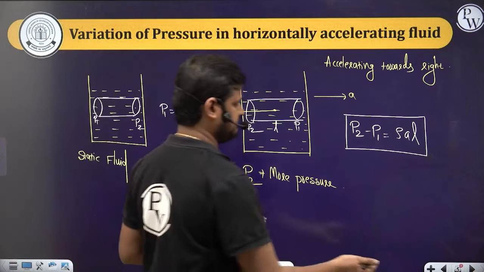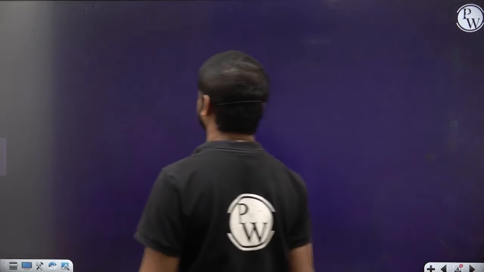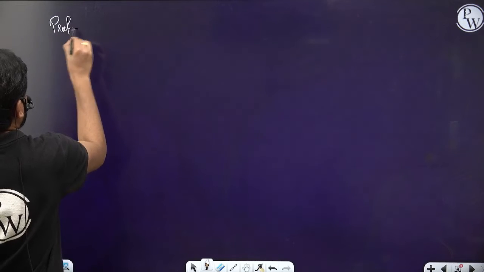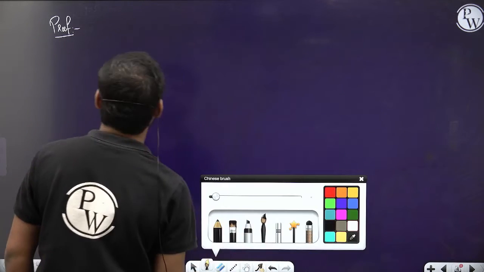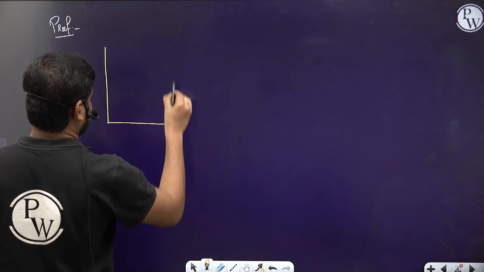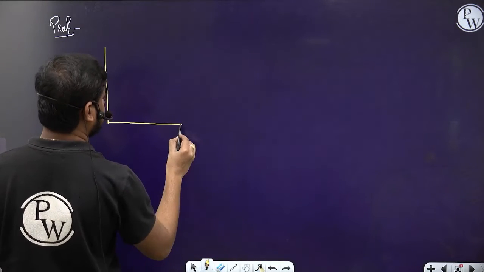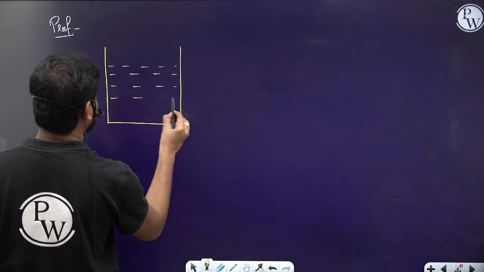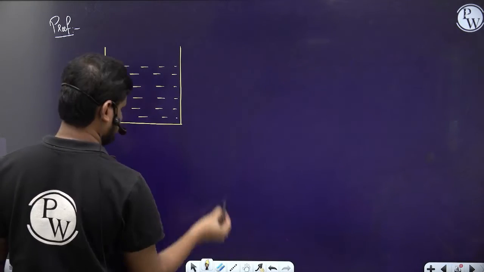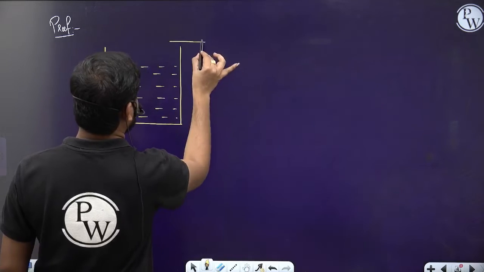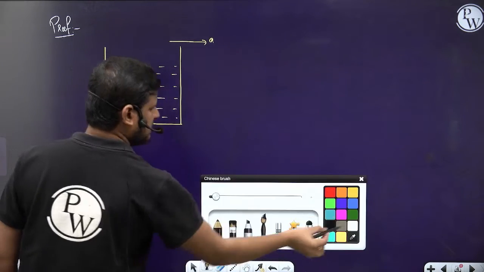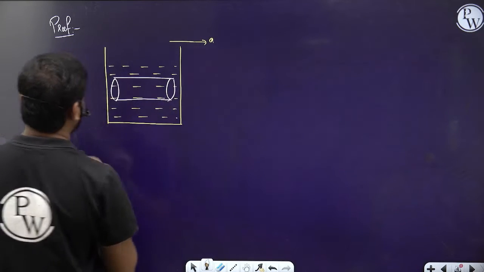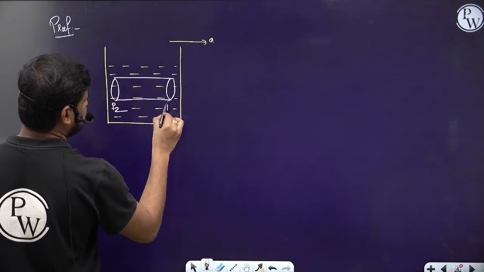Done? Yes. So if you want, we can prove that also. If you need, I'll prove that. So this is a liquid column, where the liquid is accelerating now. Let's suppose it is accelerating towards the right. Here the pressure is P2, here the pressure is P1.